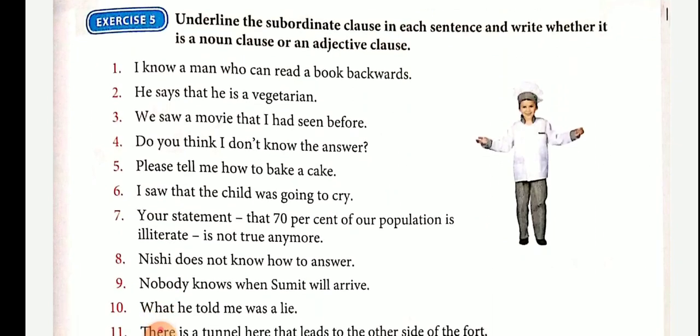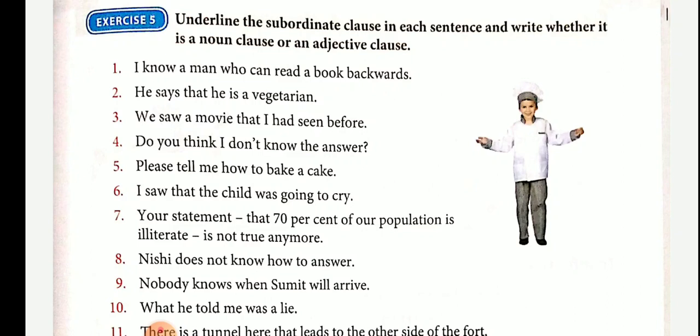Underline the subordinate clause in each sentence and write whether it is a noun clause or an adjective clause. I will do a couple of examples. I know a man who can read a book backwards. The clause who can read a book backwards is an adjective clause.